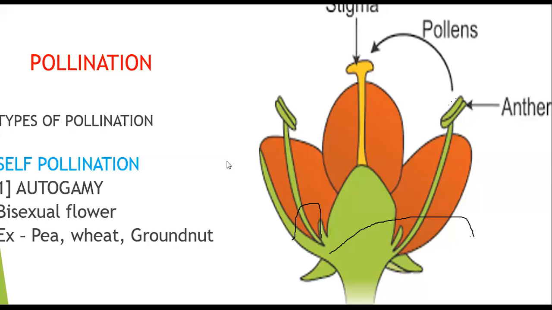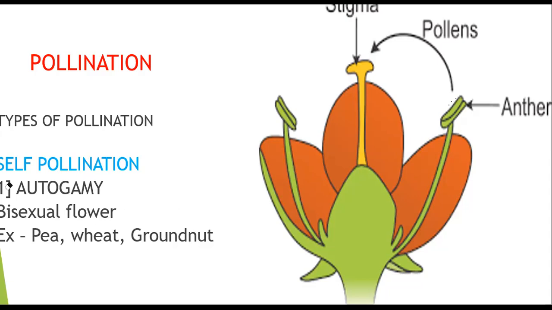In self-pollination, the first subtype is autogamy. What is the definition of autogamy? When pollen grains are transferred from the anther to the stigma of the same flower, such pollination is called autogamy. It is found only in bisexual flowers.